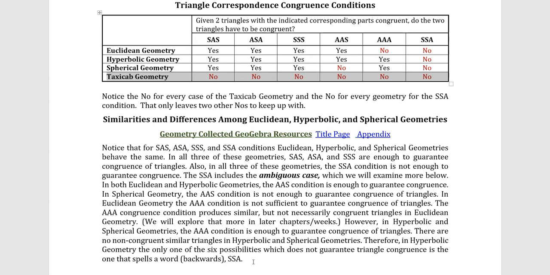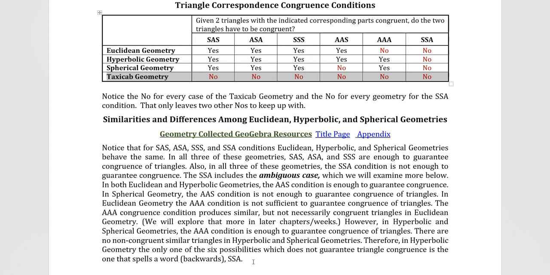And all three of these geometries, SAS, ASA, and SSS, are enough to guarantee congruence of triangles. Also, in all three geometries, SSA is not enough to guarantee congruence. The SSA always includes the possibility of the ambiguous case, which we'll examine a little bit more below, where you have two possible congruence classes.